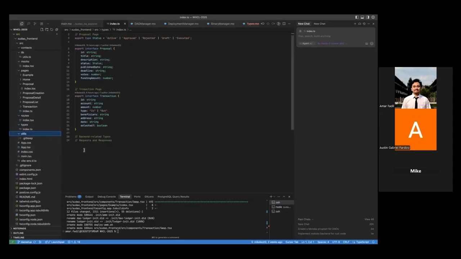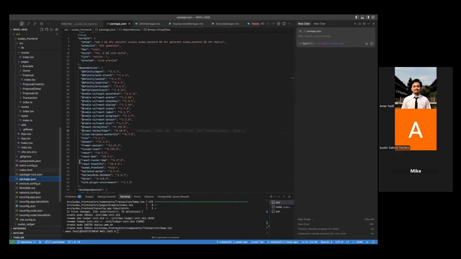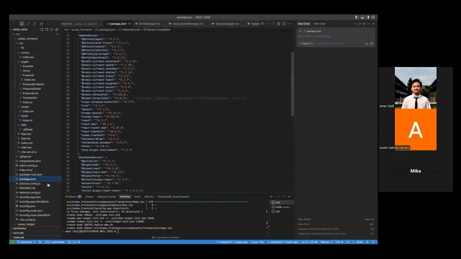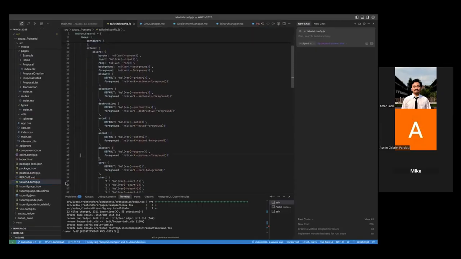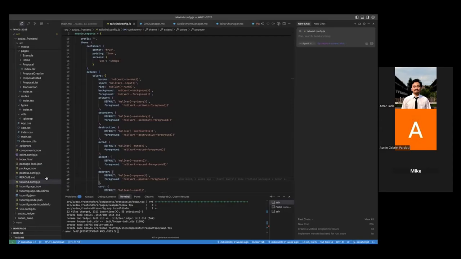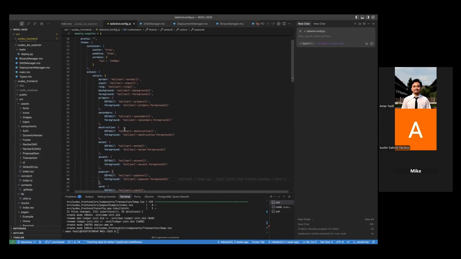Also for the package.json and tailwind config, I make the setup more personalized to our application color palette. Other than that, I also installed some components from shadcn UI, and you can see it under the UI folder in the component folder. Maybe that's all from the front end side. I'm going to give it back to the backend. Okay, I think that's all from our team. Thank you for listening.